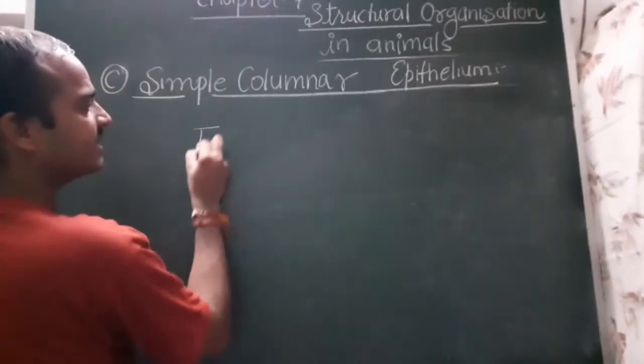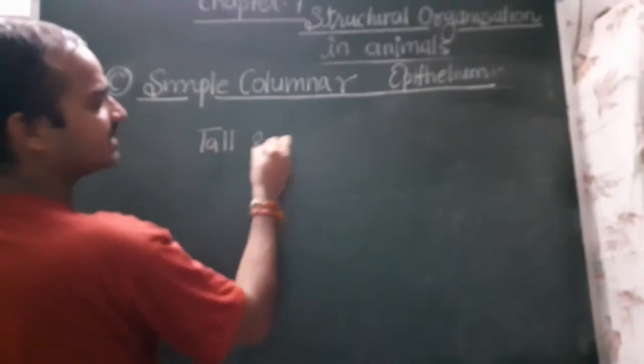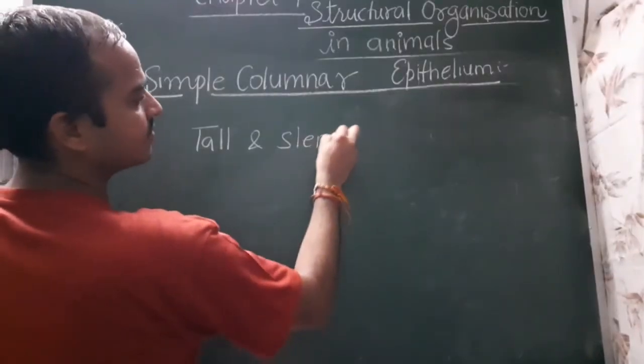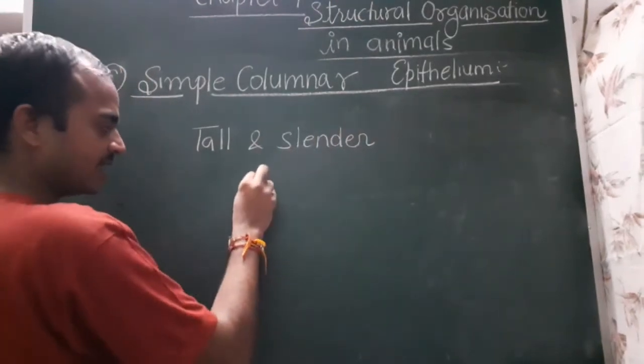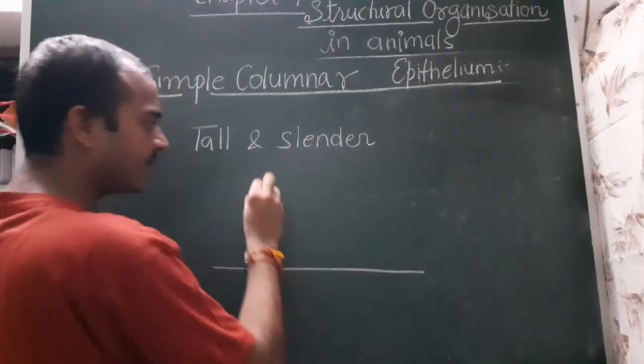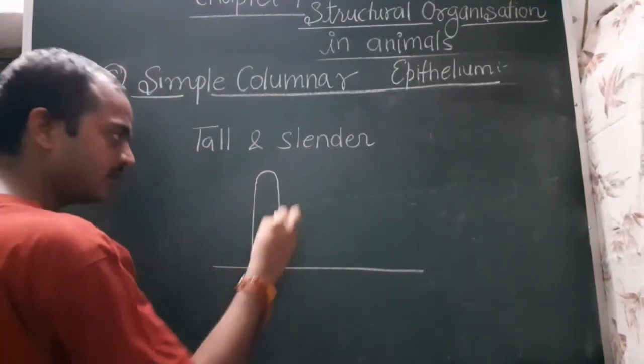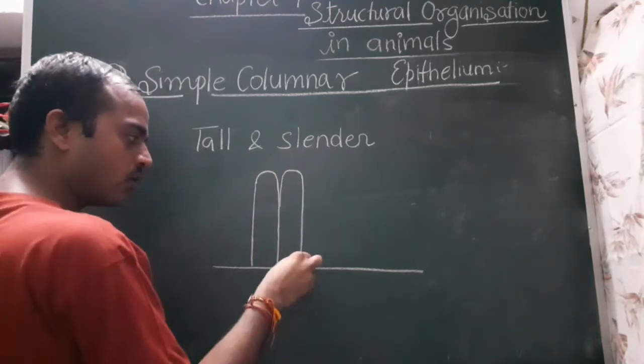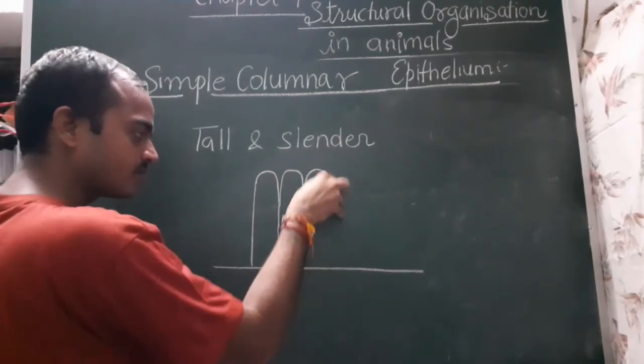Column shaped cells means it is tall and slender. Means like this. If this is the basement membrane, this is the simple columnar epithelium.